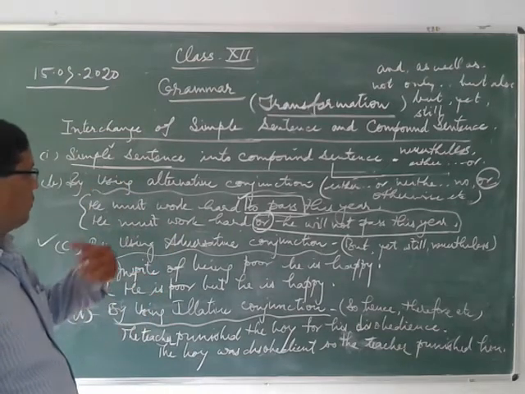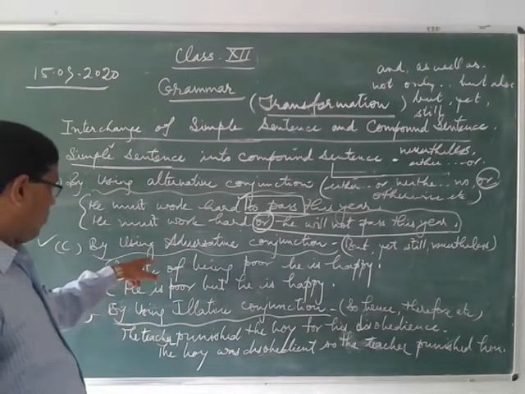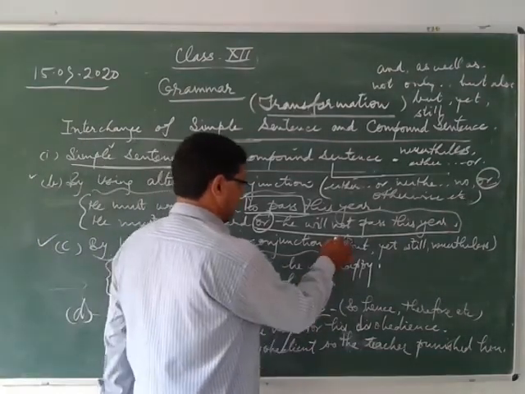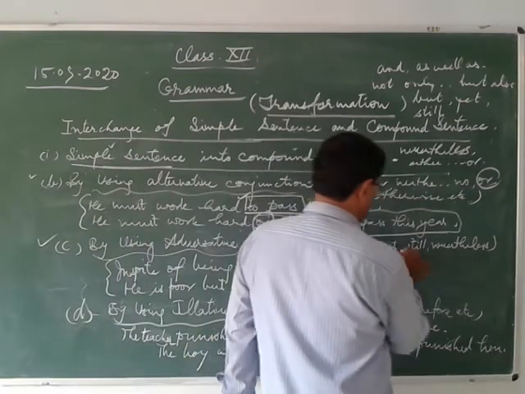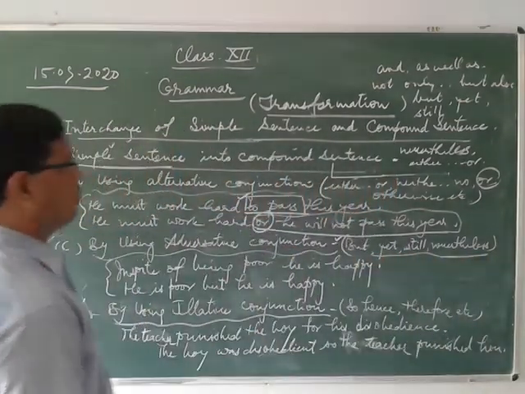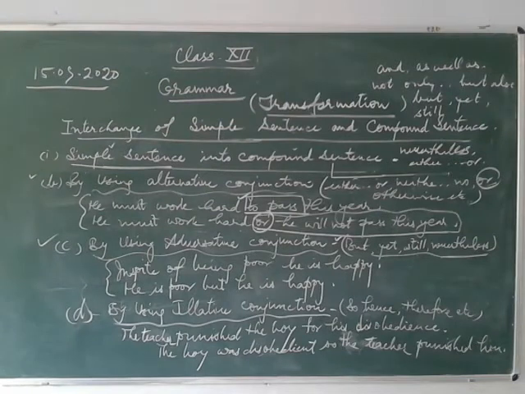Just in the way of simple sentence. How? You can see the example here. First of all, you see the conjunctions: but, yet, still, nevertheless. All these conjunctions are used before any coordinate clause to make a compound sentence.